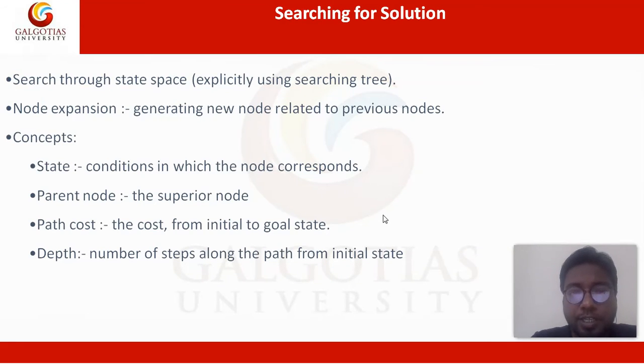State: the conditions to which the node corresponds. Parent node: the superior node, the node above a child node. Path cost: the cost from the initial to the goal state. Sometimes we also define the optimality of a solution in terms of path cost. Depth: how much you have traveled step by step over the tree, how many levels you have traveled. This is called depth.